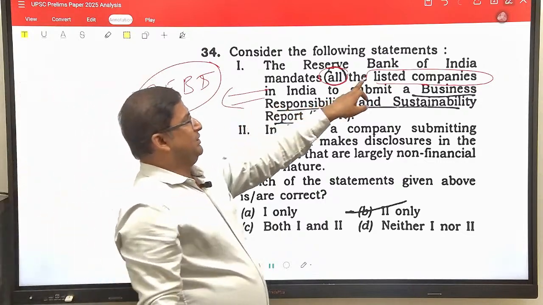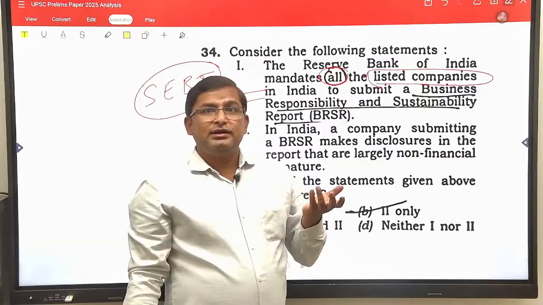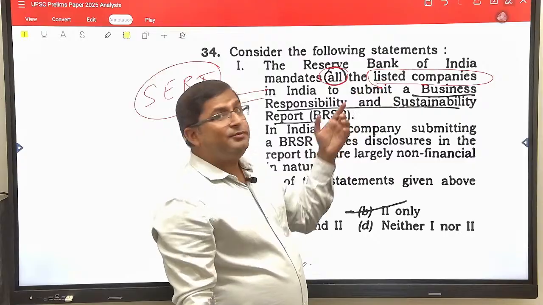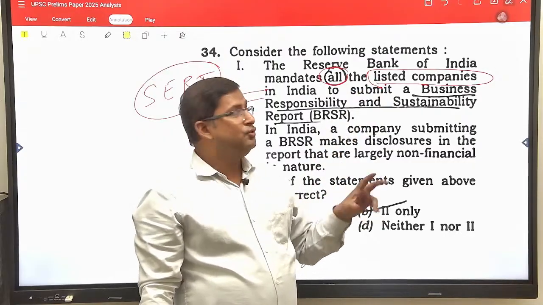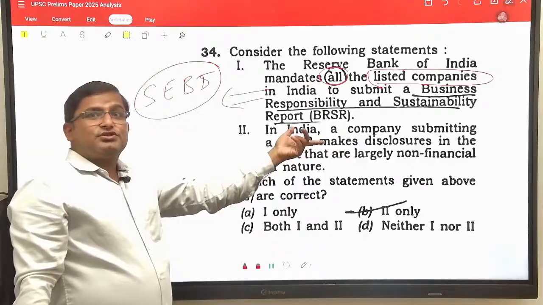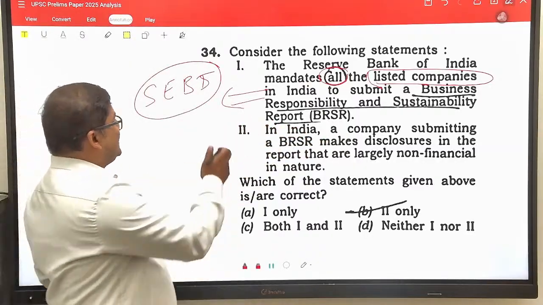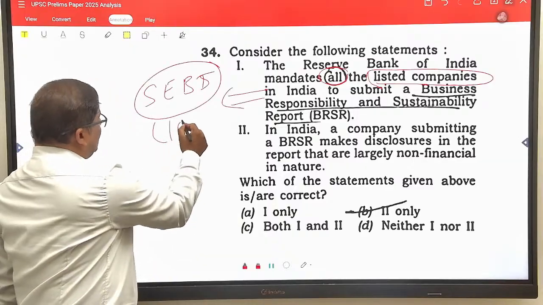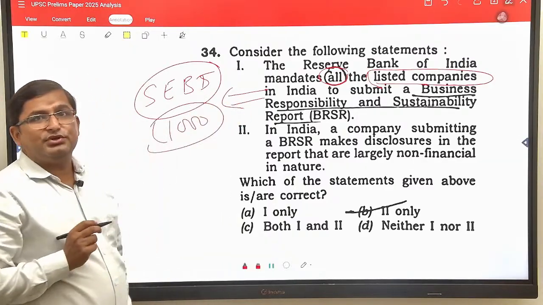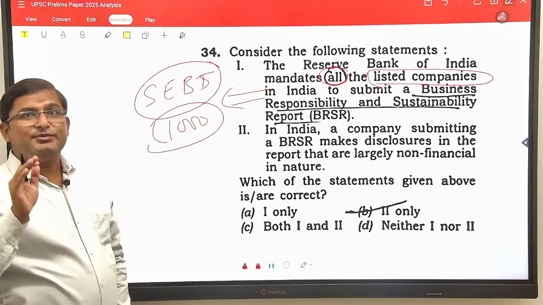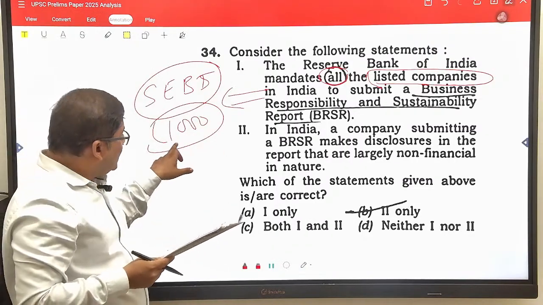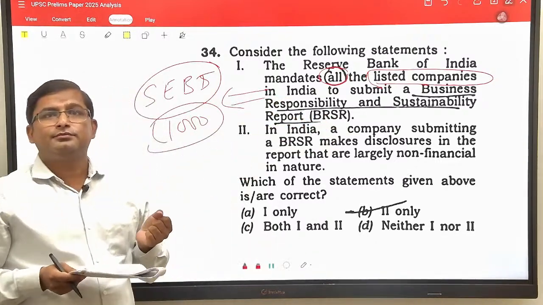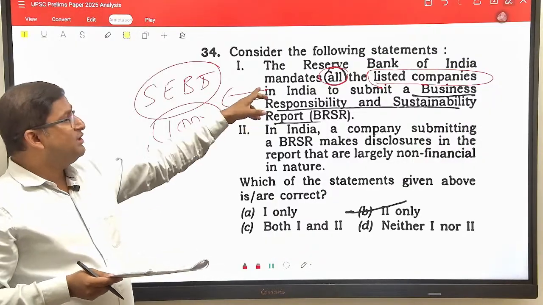See, listed company means it talks about the financial market, the stock market. Listed companies are regulated by whom? By SEBI, not RBI. So you can very easily eliminate this option. And SEBI mandated the top 1000 listed companies, not all the companies. It is SEBI's mandate for the top 1000 listed companies to submit a business responsibility and sustainability report. So the first option is wrong.